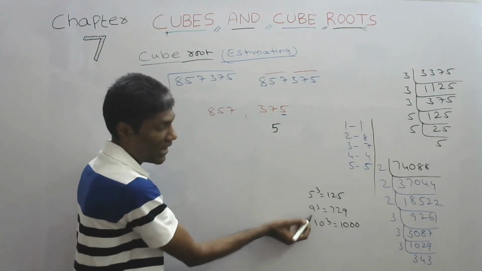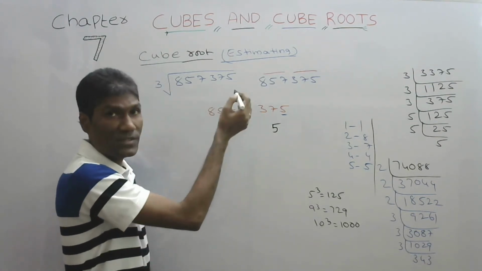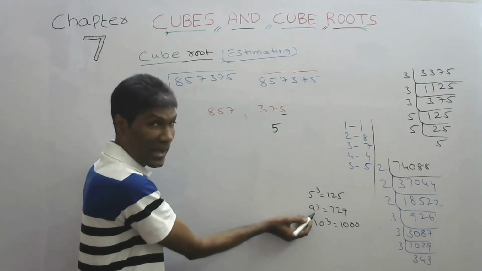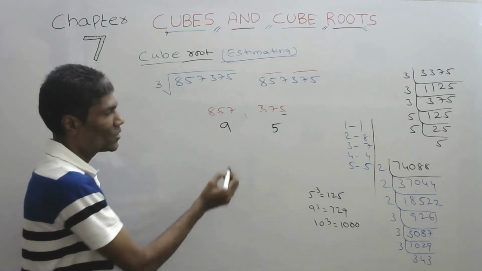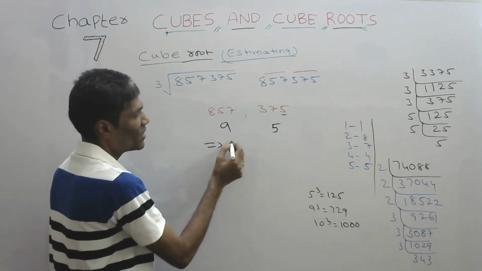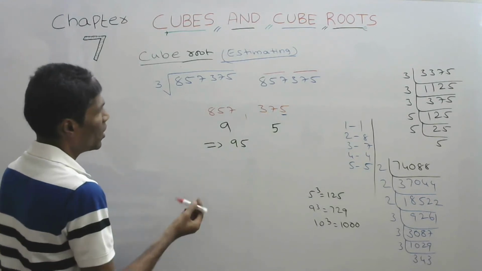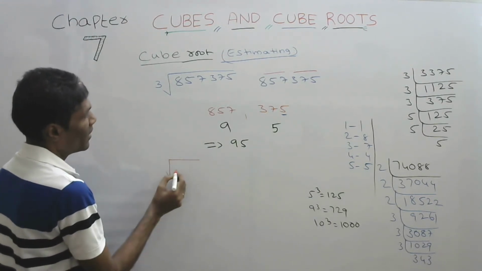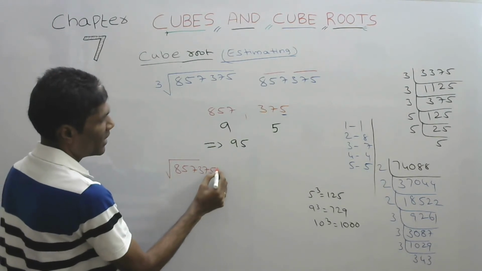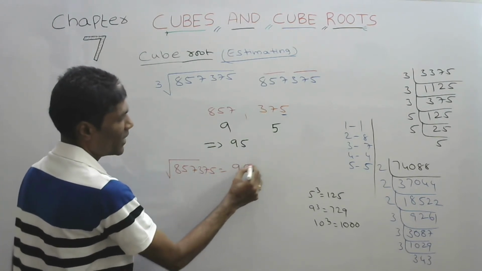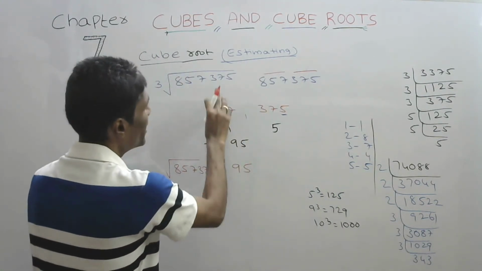So it can be 9 or 10. 10 it cannot be. Why? Because 10 cube means it will exceed. So it could be 9 only. So the number will be 9. So that implies it is 95. So cube root of 857,375 equals 95.